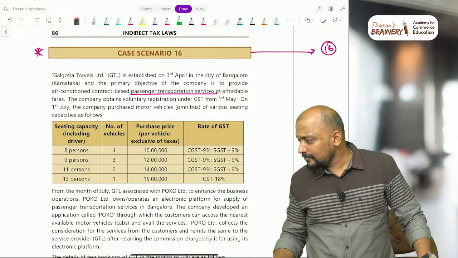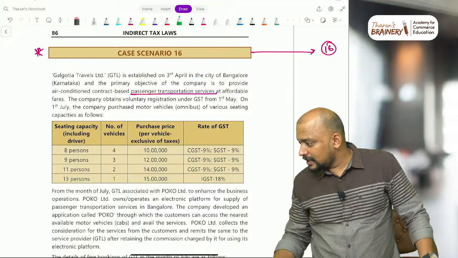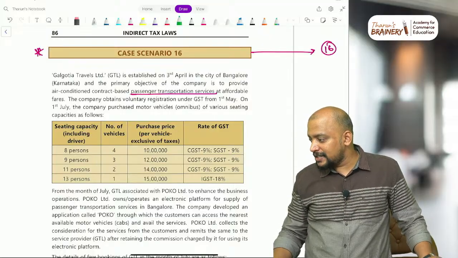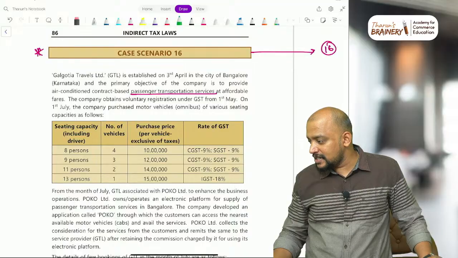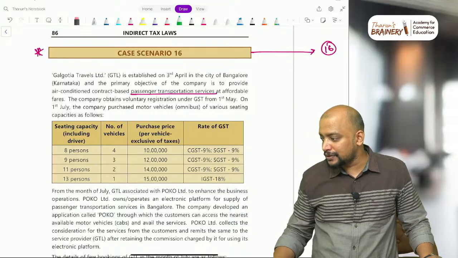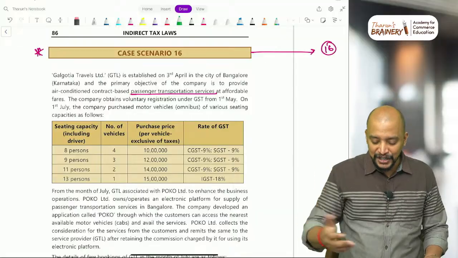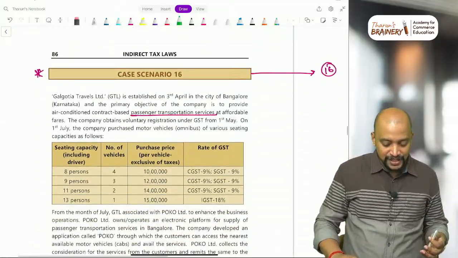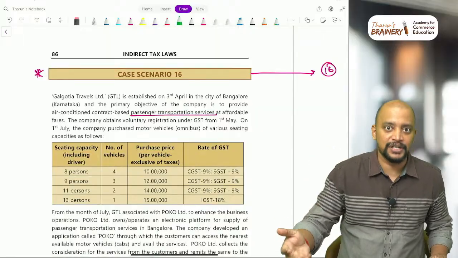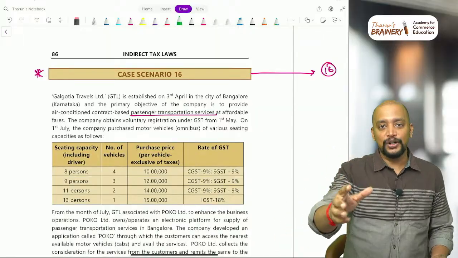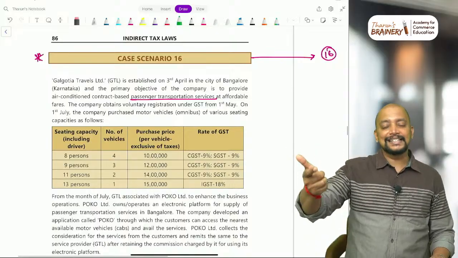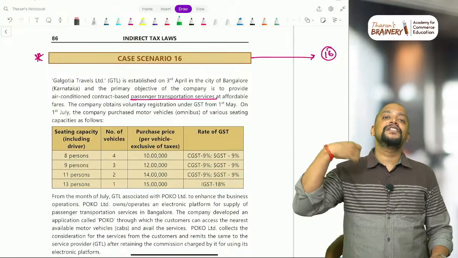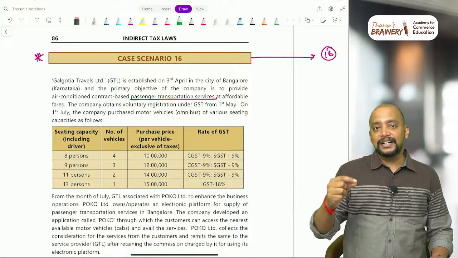Okay. Then next, in option A, they mention since value of supply is not less than 2,50,000, but TDS is applicable only if it is less than or equal to, correct. I'm just telling you, even if they mention it as less than or equal to 2,50,000, that option is not the correct option. So, for example, I told you here, it is clearly mentioned as less than, but even if less than or equal to is given, we will not select that option. We will be selecting only option D.